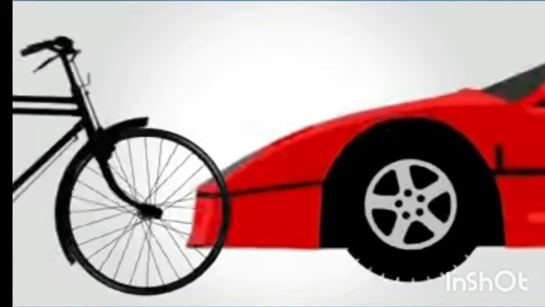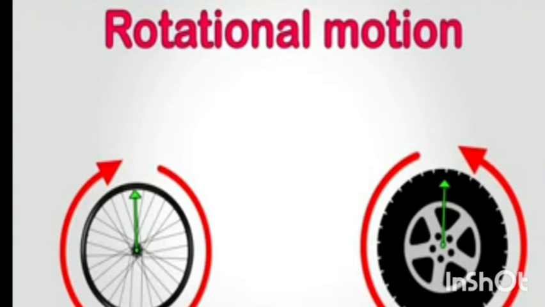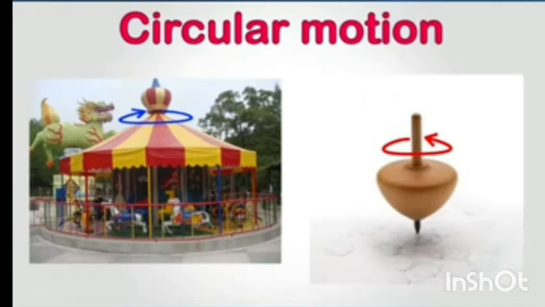Have you seen the wheels of a cycle or a car moving? Yes, they move in a circular manner. But this type of movement is called rotational motion because the wheels of the car and cycle are moving along a circle on a fixed point. Merry-go-round is another example of rotational motion. Spinning top is also an example of rotational motion because they both are spinning on a fixed axis.